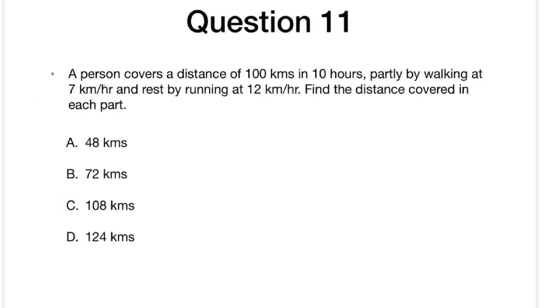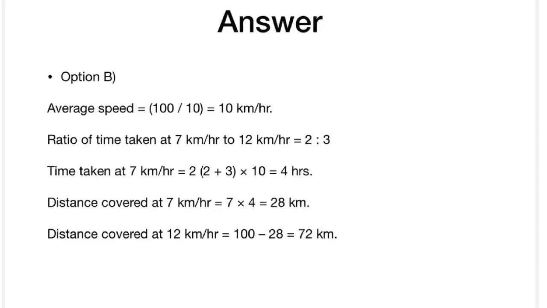Okay, let's see the question. A person covers a distance of 100 kilometers in 10 hours, partly by walking at 7 kilometers per hour and the rest at 12 kilometers per hour. Find the distance covered in each part. So he is asking clearly for the distance covered in each part. So we can see it here, right?